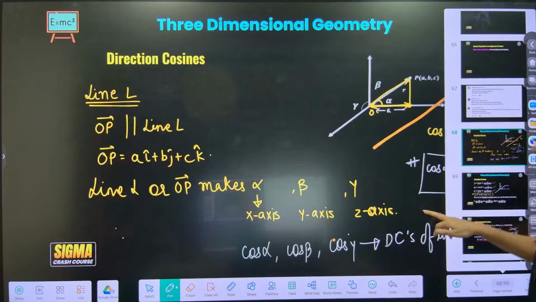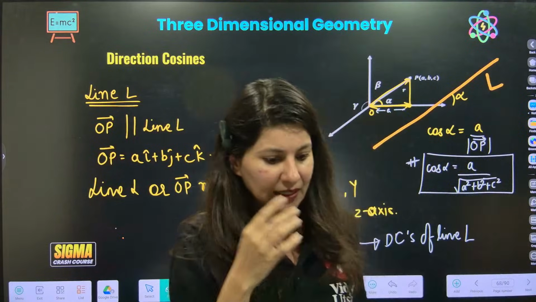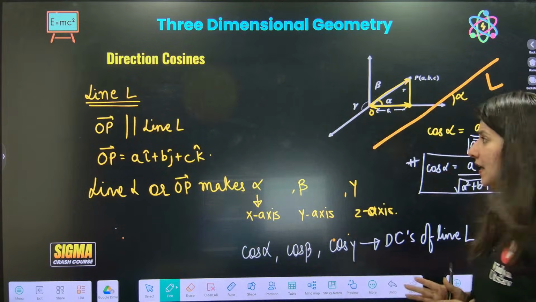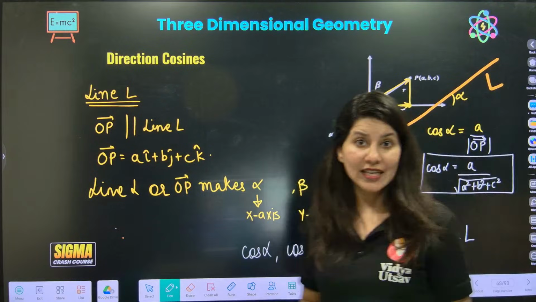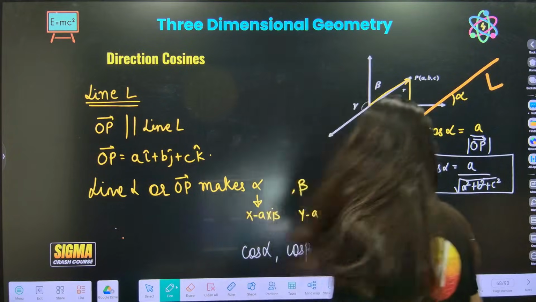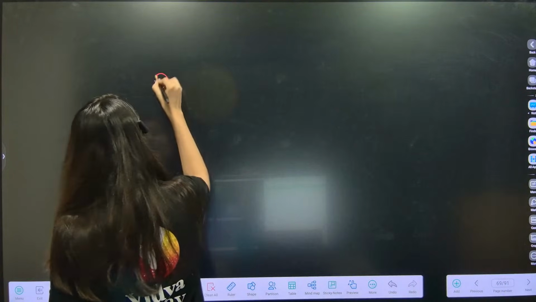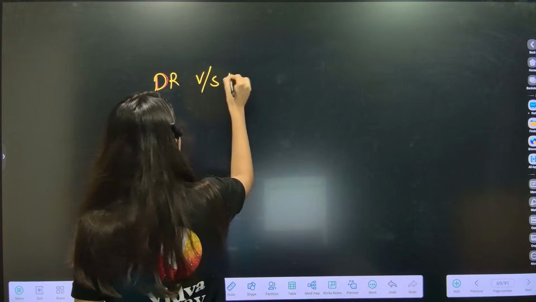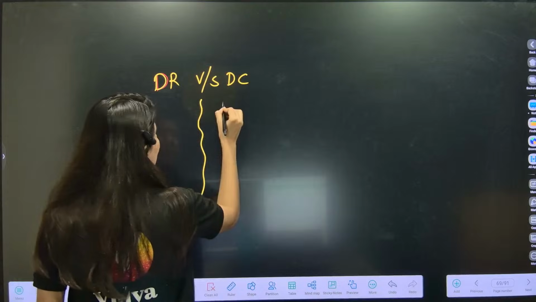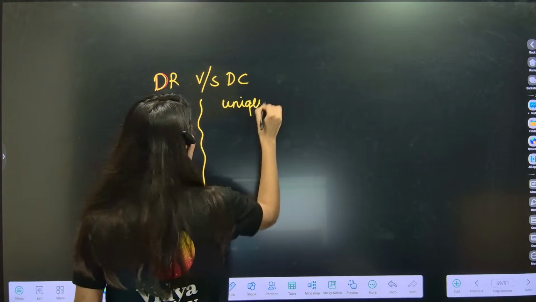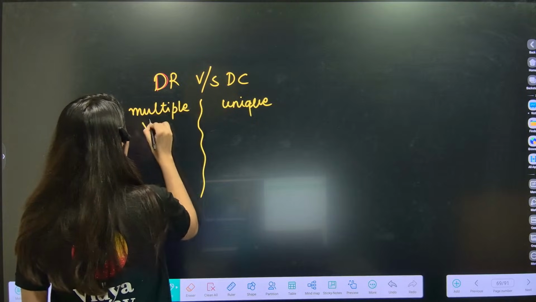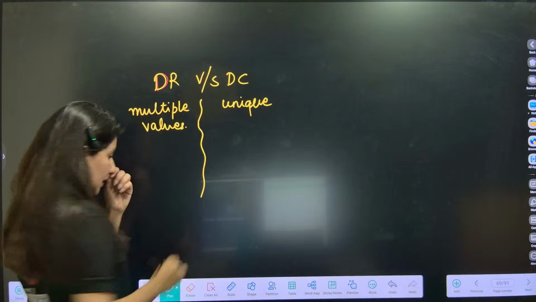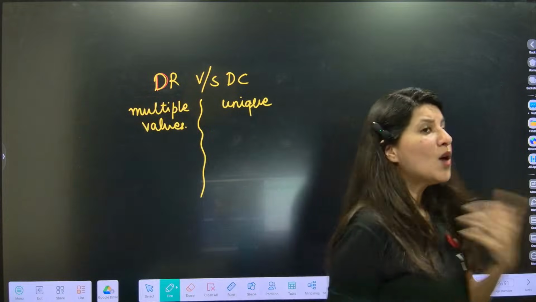Alright. So I think direction cosines are clear. Everybody? Direction cosines clear. Correct. Now the moment direction cosines are clear, you must be wondering, ma'am, what is a direction ratio? So direction ratio versus direction cosine. Direction cosine is a unique value and direction ratio can have multiple values. Correct? How come? Let me tell you.